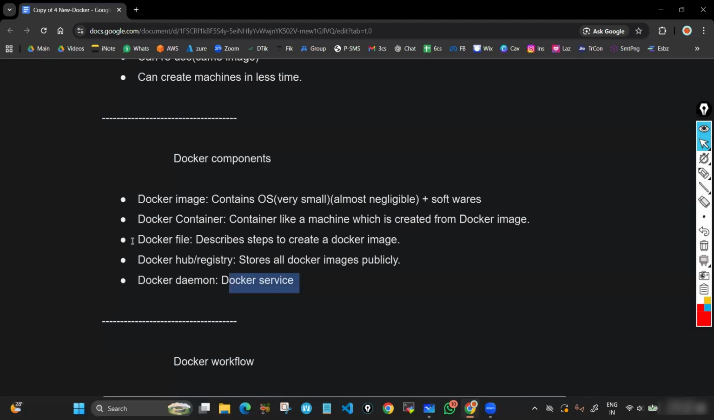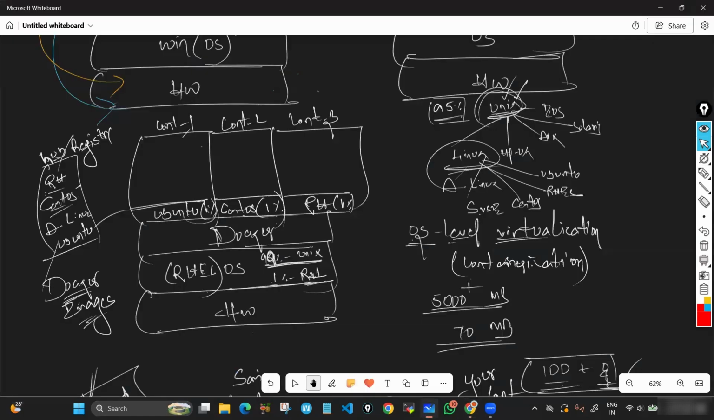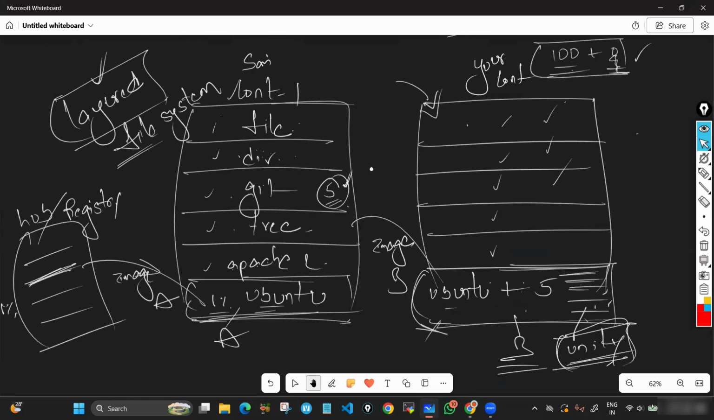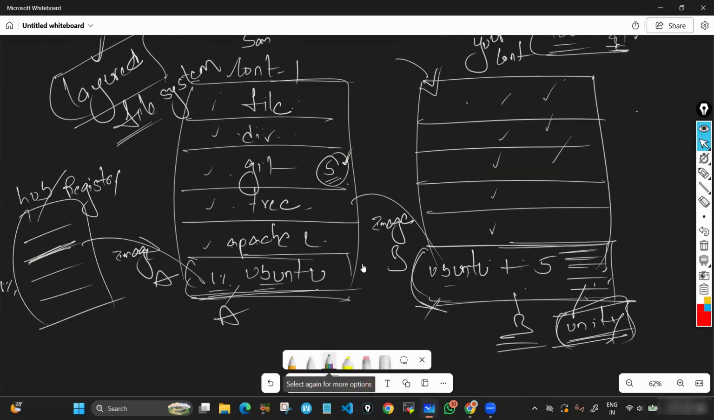Then, what is a Dockerfile? A Dockerfile describes steps to create a Docker image. If you observe carefully here, how many images are we getting? Here we are getting image A, image B. Better I will write here. This is image A. This one is image B. So you got image A from Docker Hub. You got image B that we created from our own container.